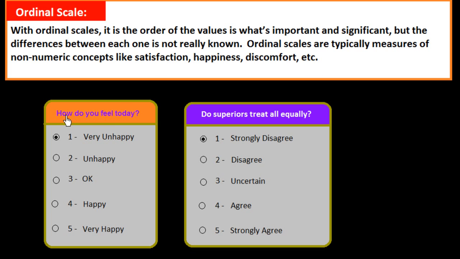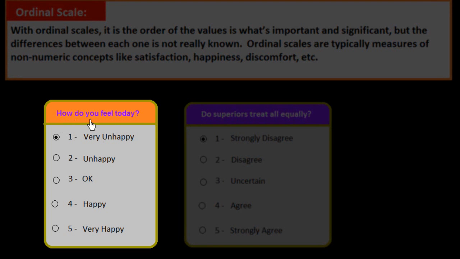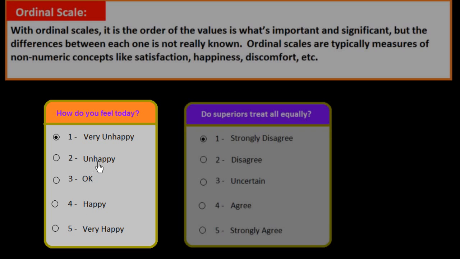Take a look at the example below. How do you feel today? We could say very unhappy, unhappy, okay, happy, very happy. We know that 4, happy, is better than 3, okay. But we cannot quantify how much better it is. How much better is happy than okay, and how much better is okay than unhappy?